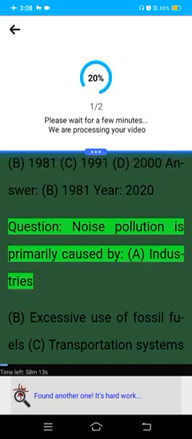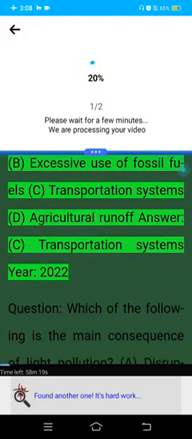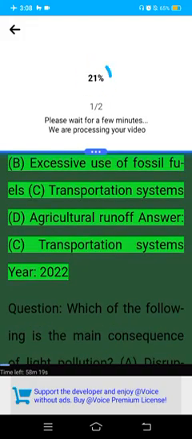Question: Noise pollution is primarily caused by A. Industries. B. Excessive use of fossil fuels. C. Transportation systems. D. Agricultural runoff. Answer: C. Transportation systems. Year 2022.